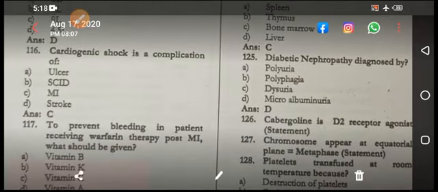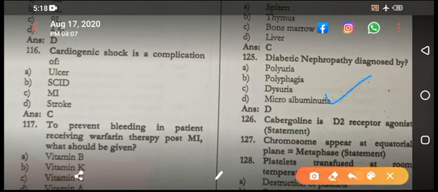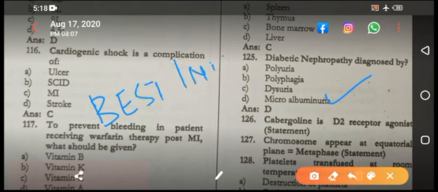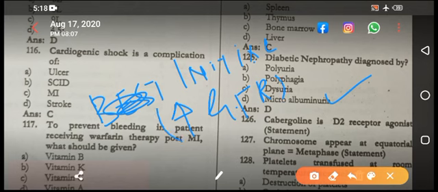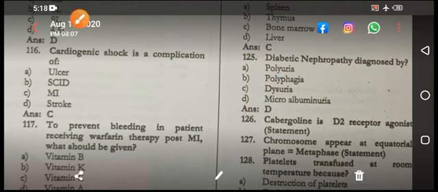Coming next, diabetic nephropathy is diagnosed by microalbuminuria. If the question says best initial pathology, it lies in increase in GFR. That is the right answer, increase in GFR. But over here the answer is D, microalbuminuria.